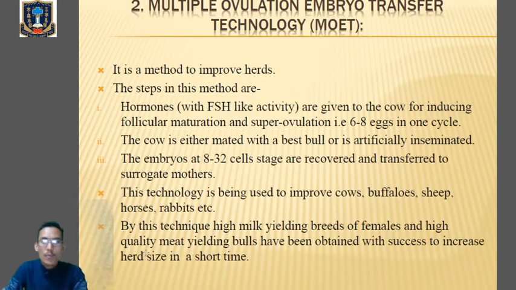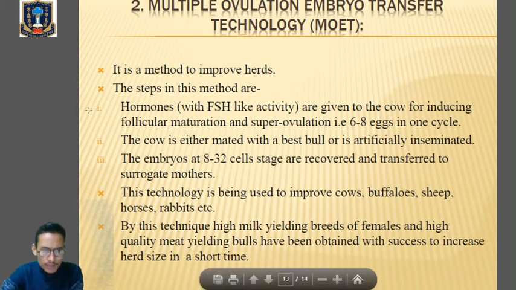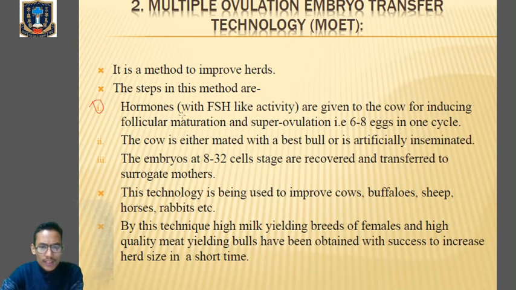Now, next one, MOET, multiple ovulation embryo transfer technology. The question generally comes: what does MOET mean? Explain the different steps of MOET, or what is the significance of MOET. MOET is mainly a technique used to improve the herd, the livestock, of domesticated animals. Now, the most important thing is the steps or procedures involved in MOET. First of all, in the first step, hormones with FSH-like activity.